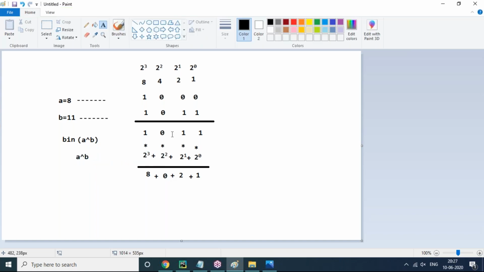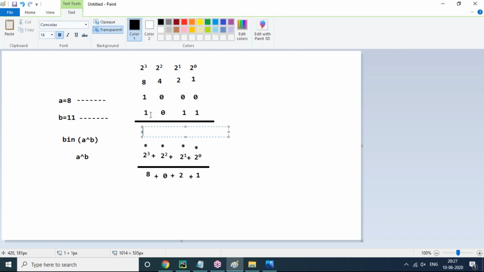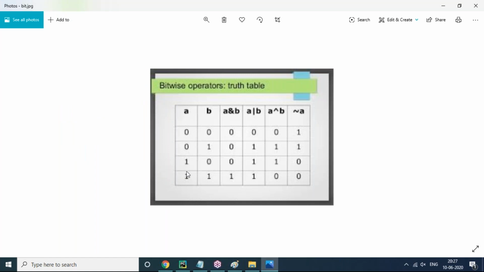Now I can see these A or B values are not correct. Let's remove this A or B value. Now let's go with the truth table. 1 exclusive or 1 we have to find out. In the truth table context, 1 1. Exclusive or means this cell is 0. 1 exclusive or 1 is 0, so I have to say 0 here.